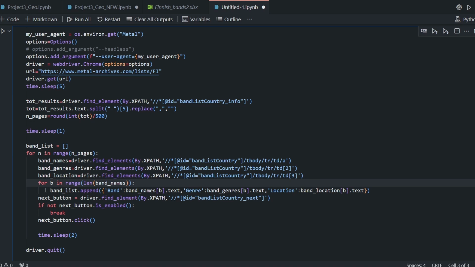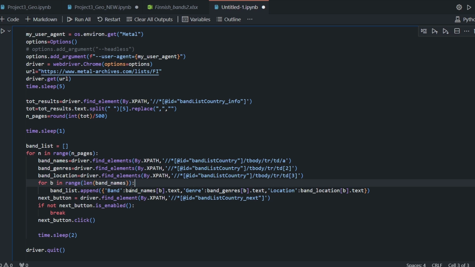I say, for i in range of the length of the band names, first of all, I need to store, because I cannot skip the page and move on if I don't store the elements. So once again, I will do band list dot append, and then I select my dictionary with three keys: band, genre, and location.